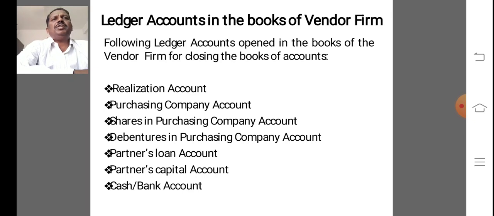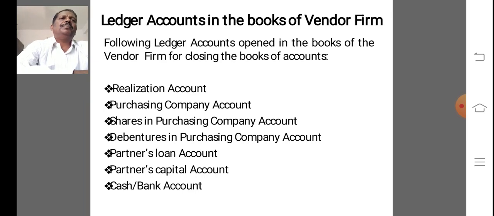First, shares or debentures received from the purchasing company should be issued to the partners in accordance with the agreement among the partners. If there is no specific agreement among the partners on this point, it is distributed in the final claim ratio and the balance is paid in cash.